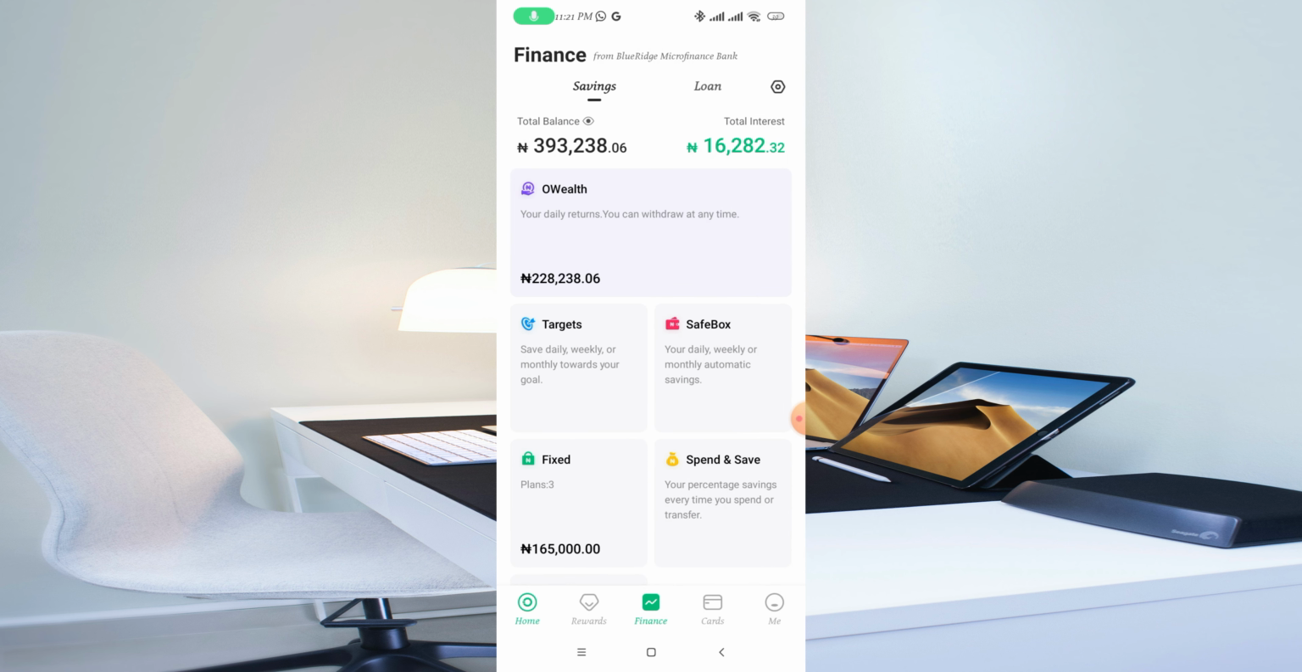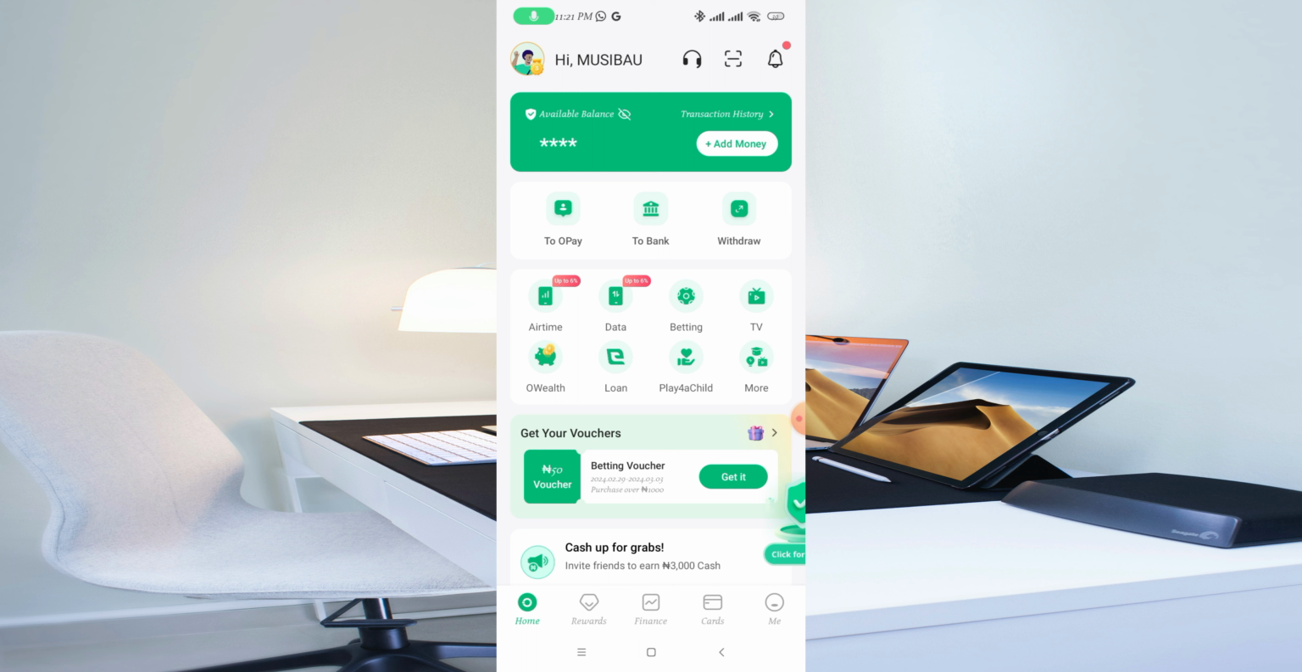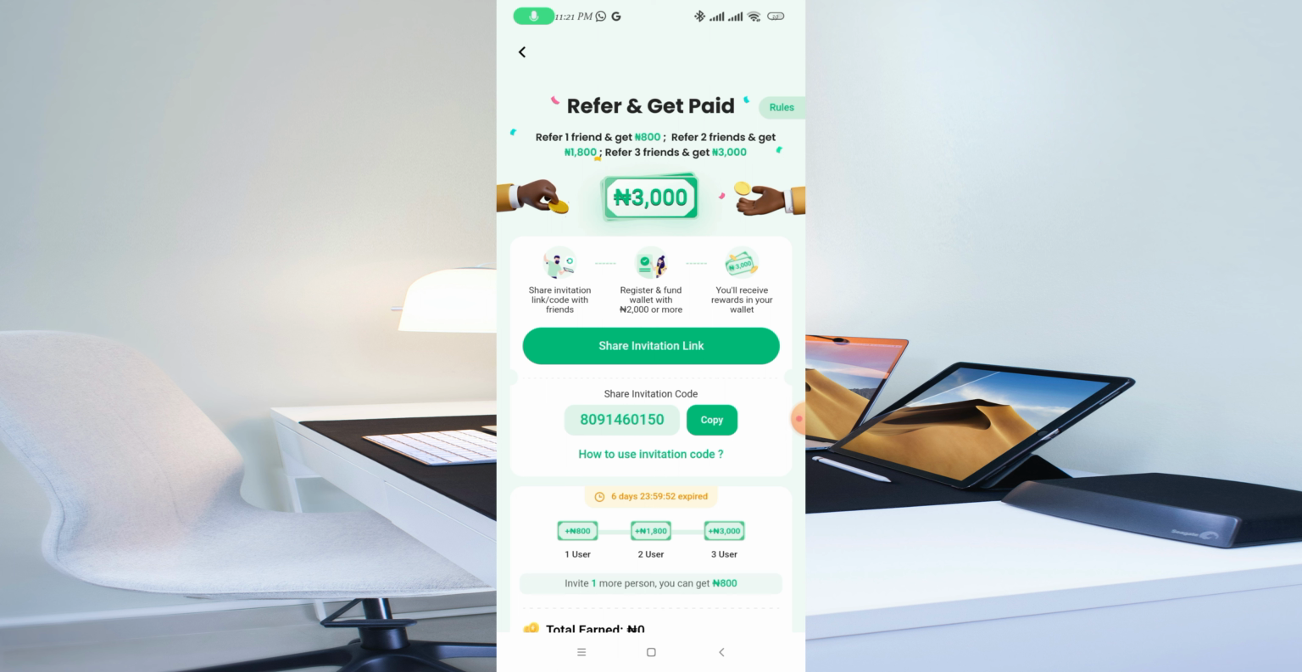Another option you can also use to earn money is by referring people to register on Opay, and then you're going to be able to earn money from the people that you refer. You can see Refer a Friend right here. If you refer a friend to join Opay, you'll be able to earn up to 3,000 naira. Once you refer one person, you'll earn 800 naira, if you refer two people, you will get 1,800 naira, and if you refer three people, you will get 3,000 naira.